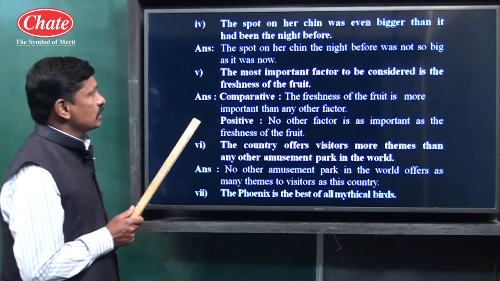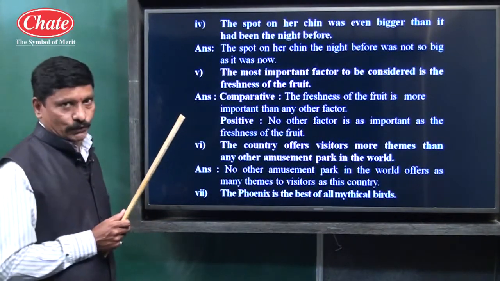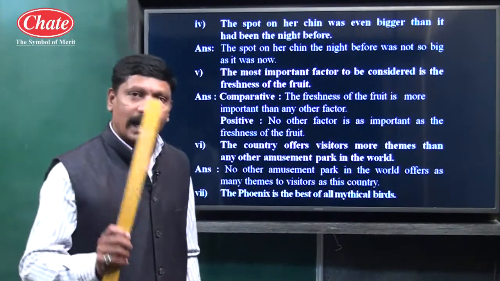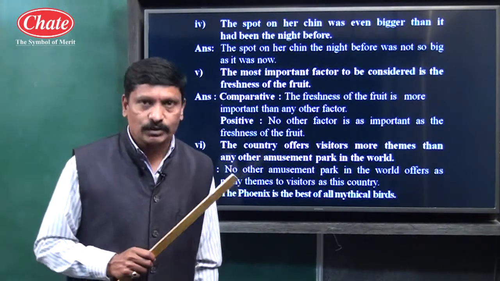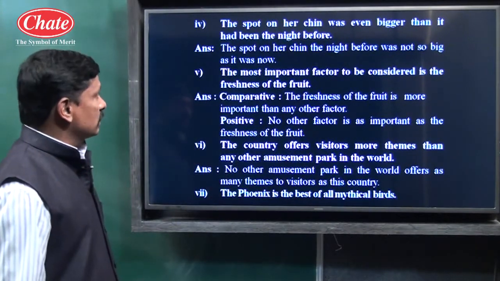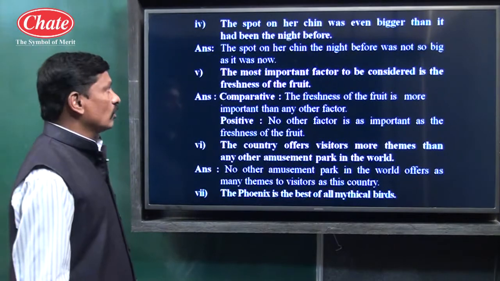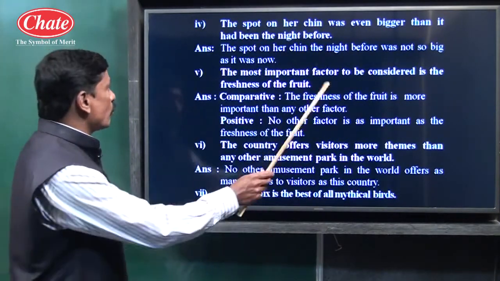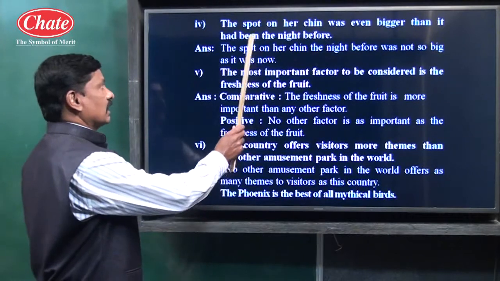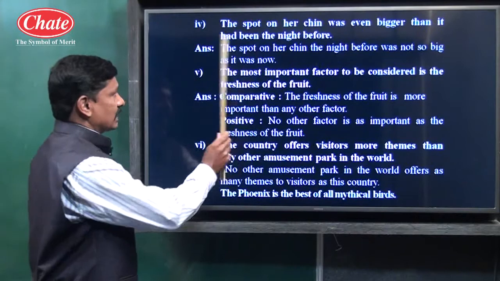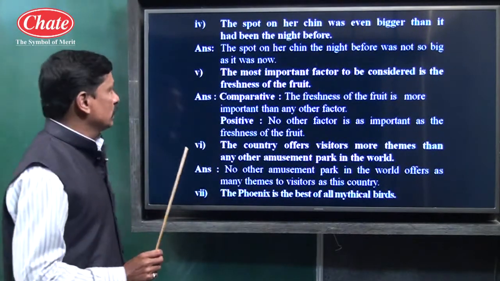We have to change it into positive degree, and positive degree means, children, two things are needed. We have to use the as structure and adjective number 1. See children, the spot on her chin the night before was not so big as it was now. So children, the given sentence is in comparative form and this answer is in positive degree.